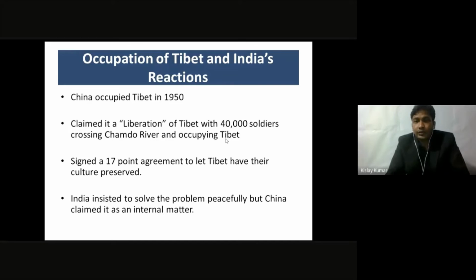Now, what was India's reaction? Since it was a big change of the game in the vicinity of India, in the neighborhood of India. So if your neighborhood gets affected, you get affected. This is the rule of international relations. So that is why countries pay a lot of attention to the neighbors. So here, a complete status quo change was happening in the neighborhood of India, in the north of India, and India was practically able to do nothing.